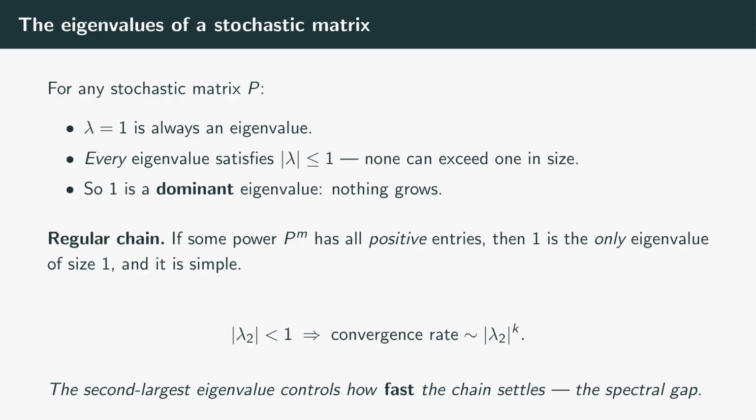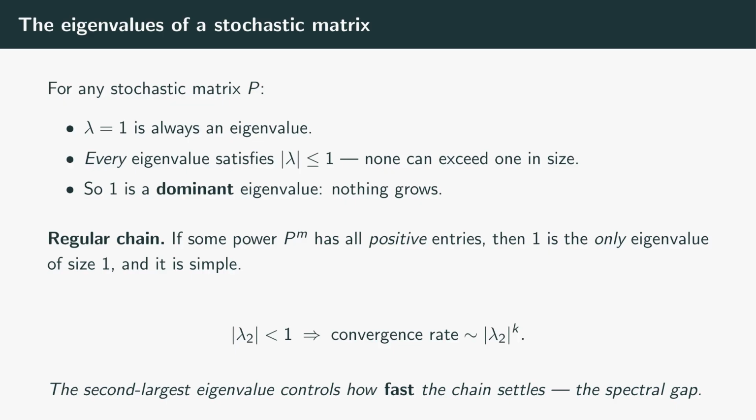Let's look at the whole spectrum of a stochastic matrix, because it explains both whether and how fast the chain settles. Three facts. First, 1 is always an eigenvalue, as we proved. Second, every eigenvalue has magnitude at most 1. None can exceed 1 in size, which makes sense because the matrix never grows total probability. So 1 is a dominant eigenvalue, nothing blows up. Third, for a regular chain, one where some power of the matrix has all strictly positive entries, meaning you can eventually get from anywhere to anywhere, the value 1 is the only eigenvalue of size 1, and it is simple, appearing just once. That guarantees a unique steady state.